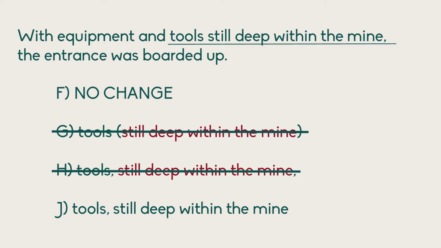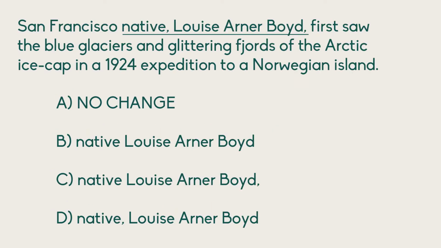We don't actually want a subclause here at all. It's the equipment and tools still deep within the mind. That's the kind of introduction to our clause. We don't want to add a subclause there, so we just want answer choice F. We want the comma after the mine, and then the entrance was boarded up. That's the start of our sentence proper once we have the introductory clause at the start of the sentence, bracketed off there.